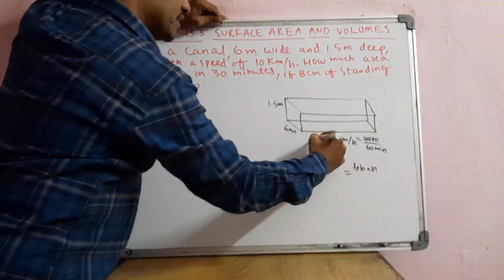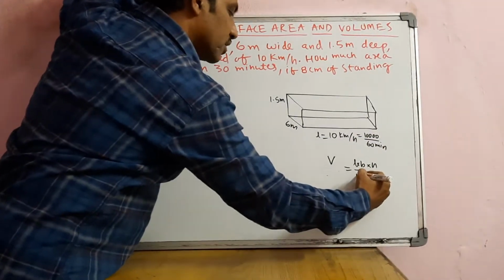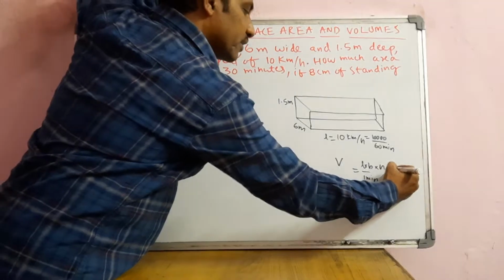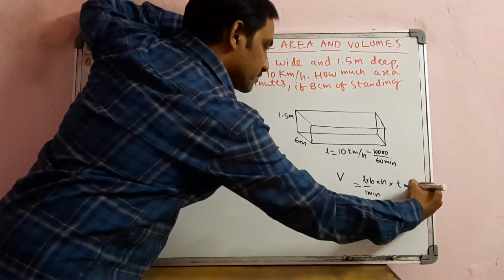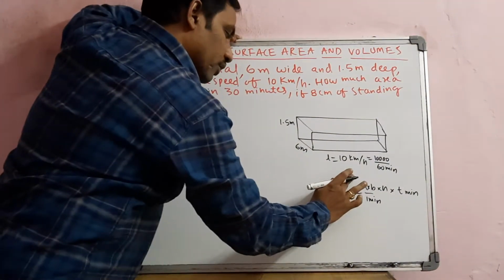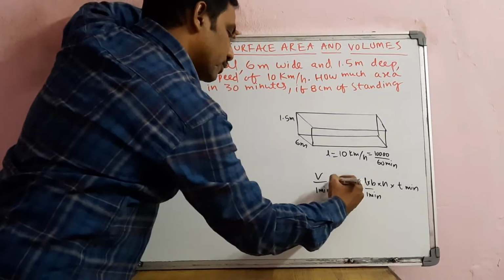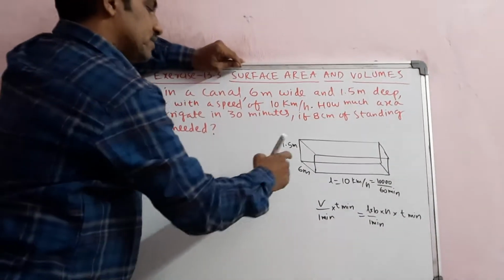But here you are getting the length per 60 minutes. The formula will be correct when the minute units get cancelled. So you have to take some t minutes, and here v per minute into t. The reason is the volume unit is meter cubed.